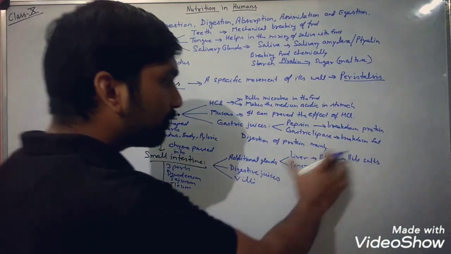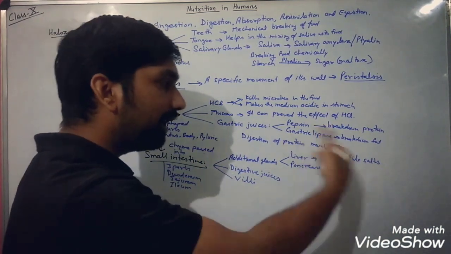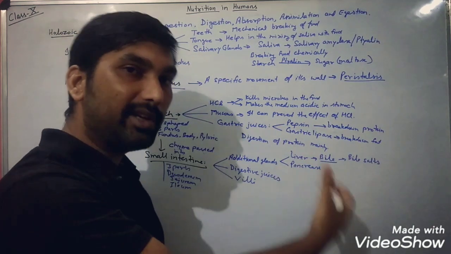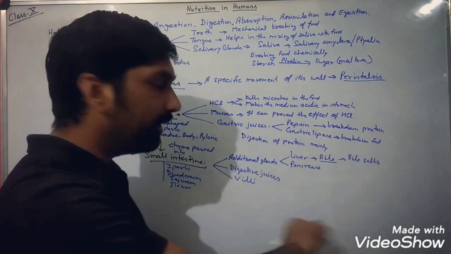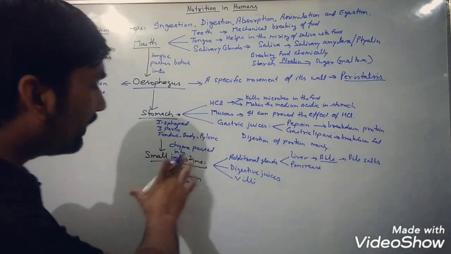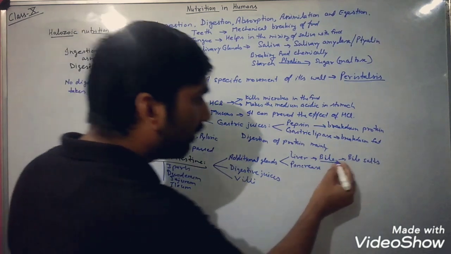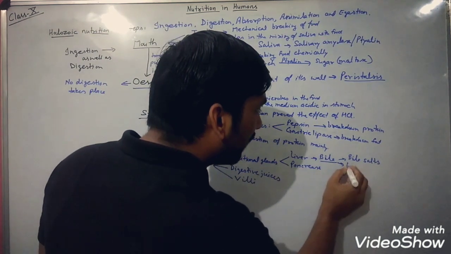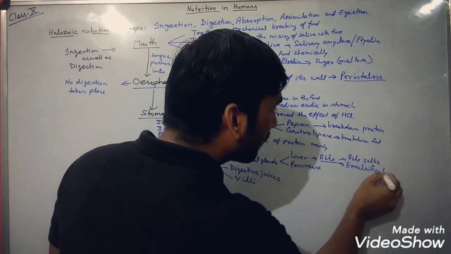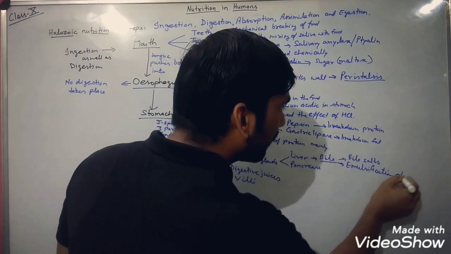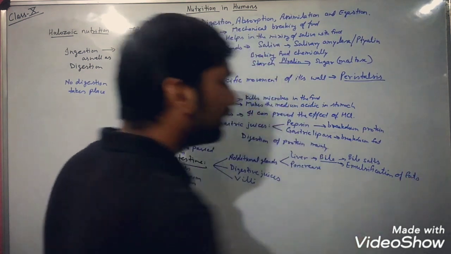So here bile is going to be released, containing bile salts, and they are going to change the acidic medium, removing the acidic medium so that the digestive juices of the small intestine can work, and it also helps in the emulsification of fats.